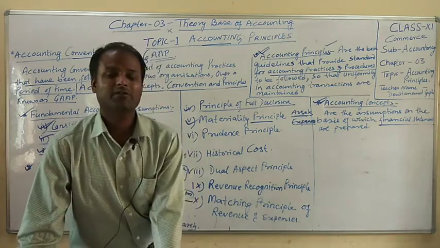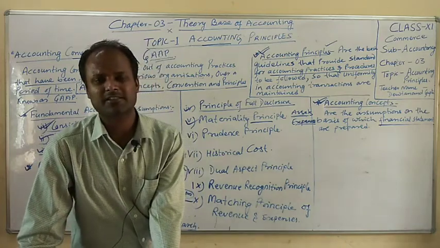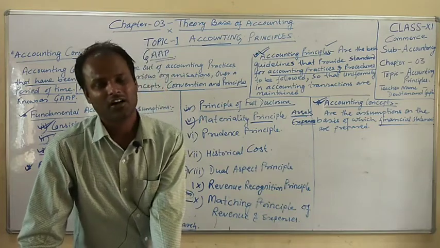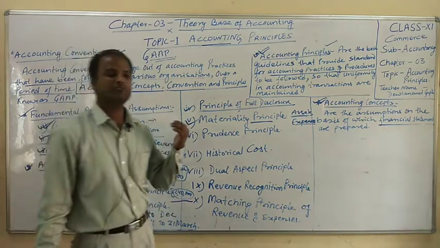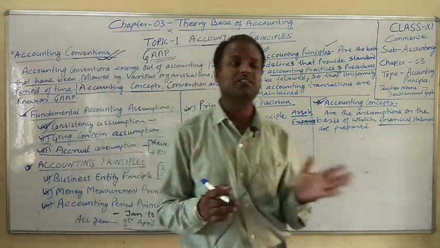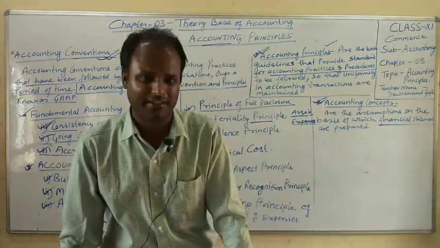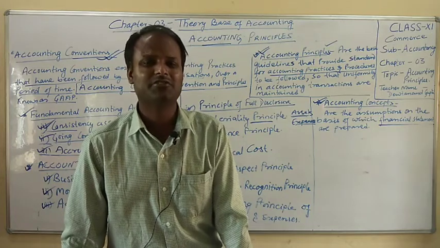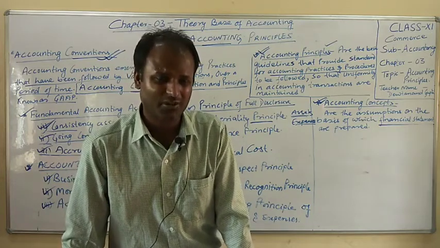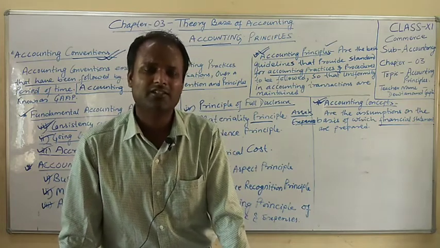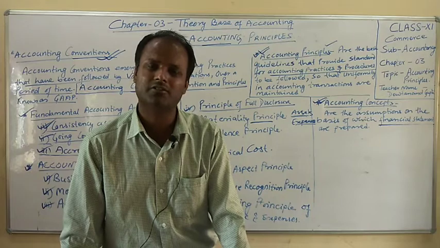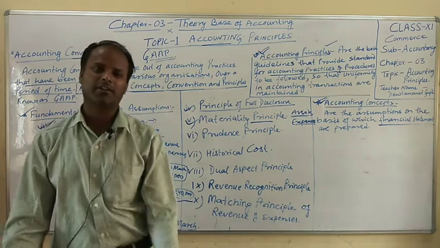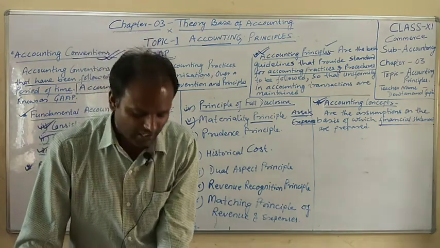It does not mean that when we are purchasing a pencil, we are buying an asset; it means we are doing our expenses. When we are purchasing a building or furniture, it is an asset for us, because we have already discussed in chapter 2 that long term assets are those assets which are used for a longer period of time. But a pencil cannot be used for a longer period of time. It definitely has a lifetime. After using a pencil for 1 month or 20 or 30 days, it will be finished, or it will become too small that you are unable to use it. But machines and furniture are the type of asset which can be used for a longer period of time. That's why they are said to be assets.